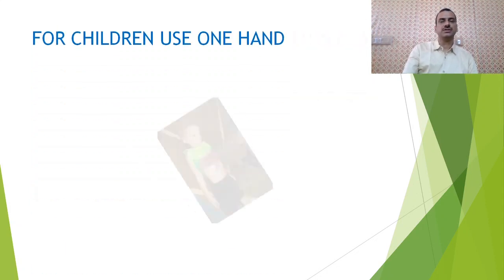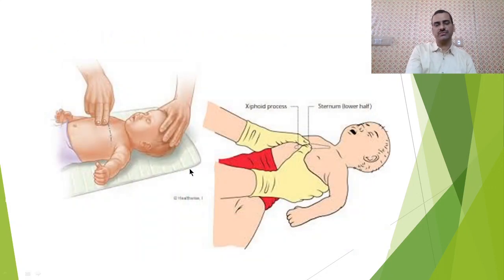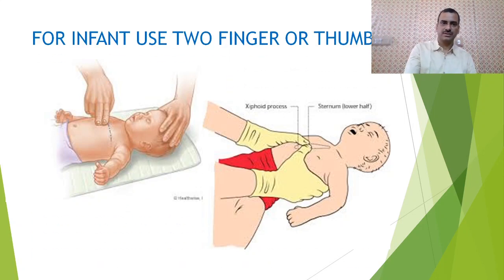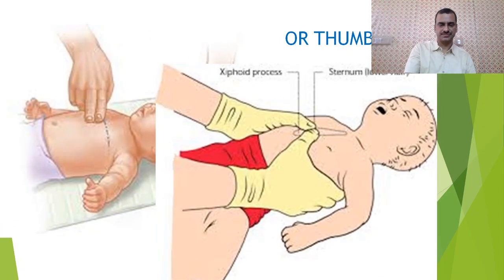For children, we use one hand. The same system will be there, only one hand. So the base of one hand will be used like this for children, and for infants we use two fingers or we encircle the chest, and in this way we use our thumbs. Okay, for fingers and thumbs.